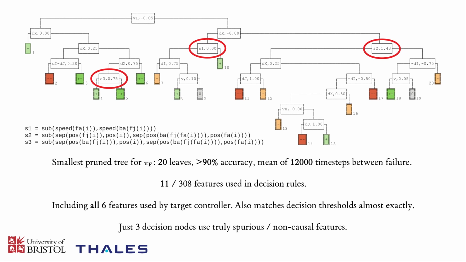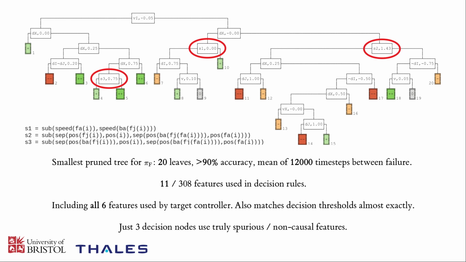So this pruned tree has 20 leaves. We've seen it obtains over 90% predictive accuracy, and it achieves a mean of around 12,000 time steps between each failure that occurs when it's deployed as an actual policy. This tree uses 11 out of the 308 original features, which is obviously only a very small subset. And within this set of 11 features, we actually have all 6 of the true features used by the target controller, which is a fantastic result.